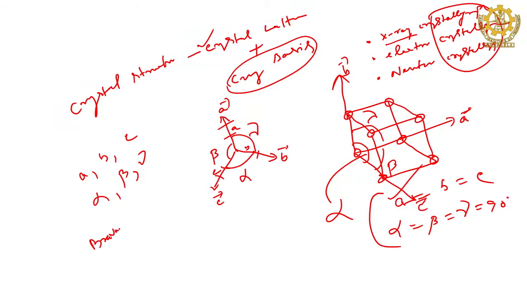What do you mean by a Bravais lattice? Lattice you know, but the name is given by Bravais, that is why it is called a Bravais lattice. In the early 80s, a scientist named Bravais gave that kind of lattice, and it is nothing but a point lattice, a group of points, like your simple lattice.